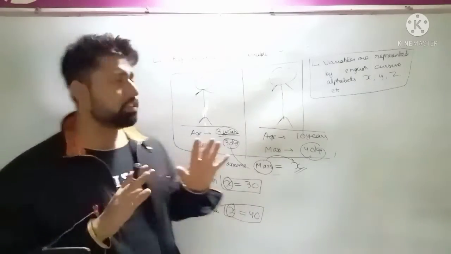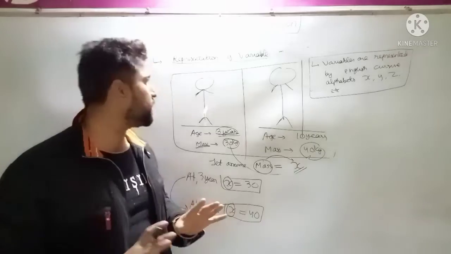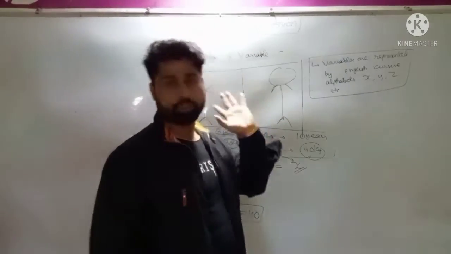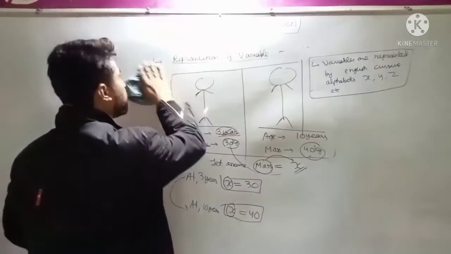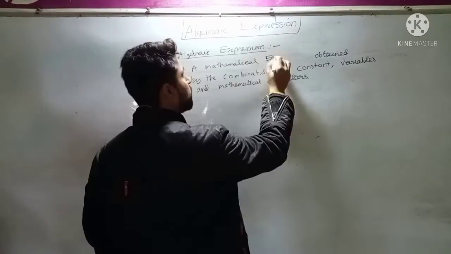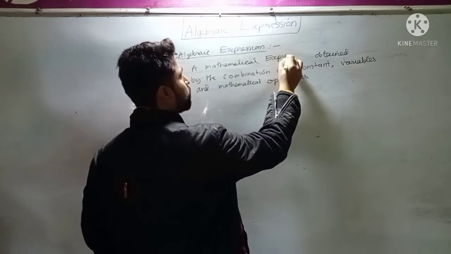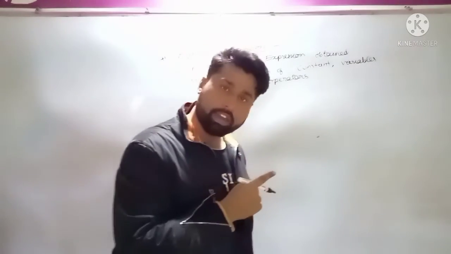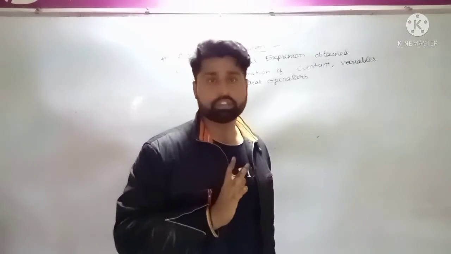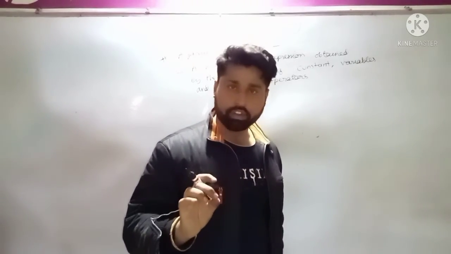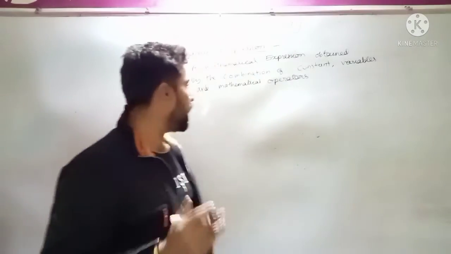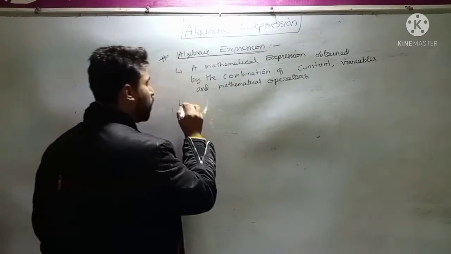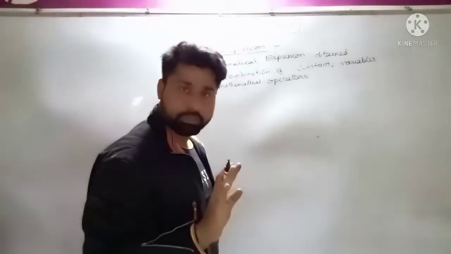Okay. By knowing what is constant and what is variable, now we are able to understand what is algebraic expression. Okay. So let me explain to you what is algebraic expression. A mathematical expression obtained by the combination of constant, variable and mathematical operator. This is the complete comprehensive definition of what? Algebraic expression. I am explaining algebraic expression with the help of an example.